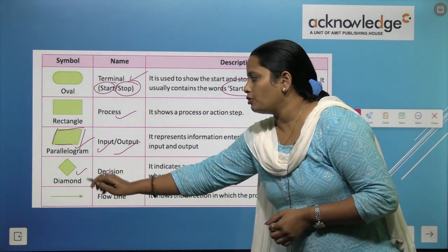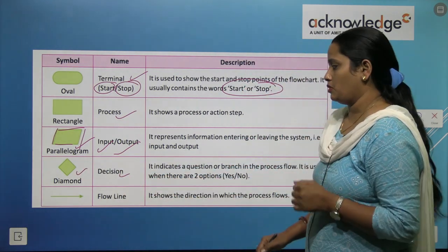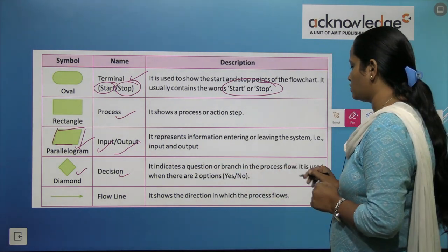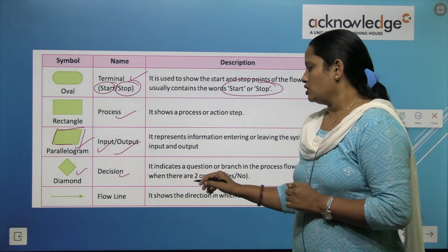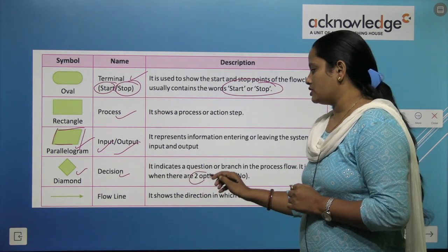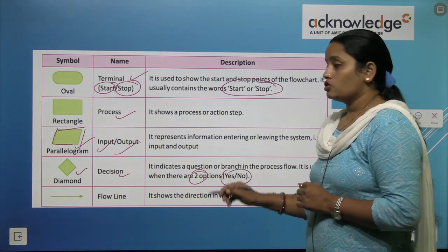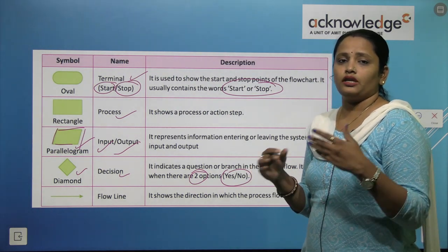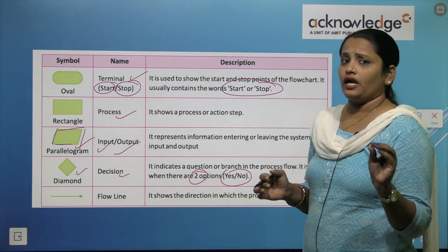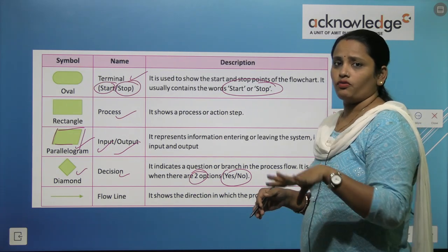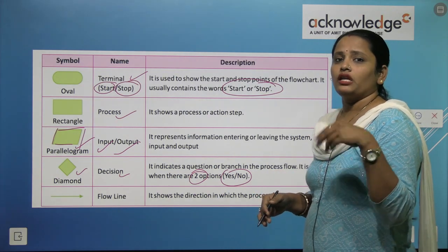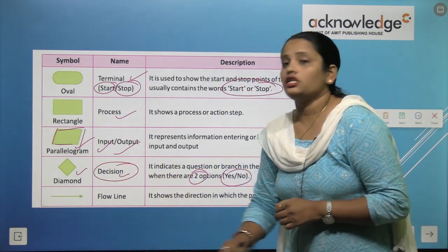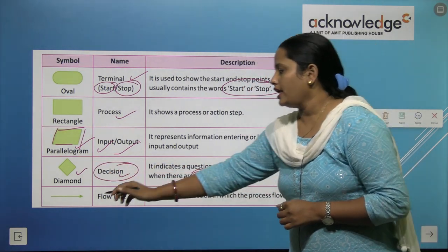Next is this diamond box. It is used for decision making. It indicates a question or branch in the process flow. It is used when there are two options, yes or no. So in the previous example we did, I want to buy a pen. I went to the shop, if the pen is there I followed the next step, and if not I followed another step. So in this case we use this decision box.